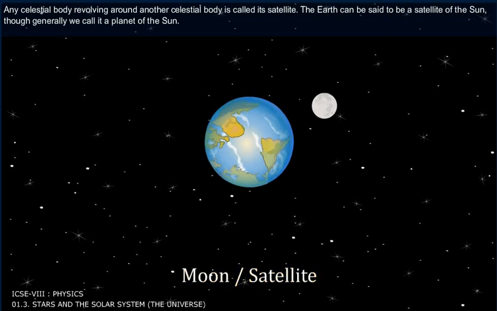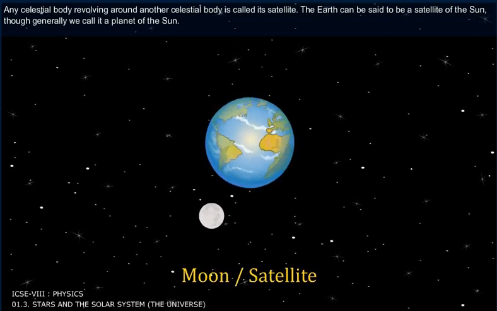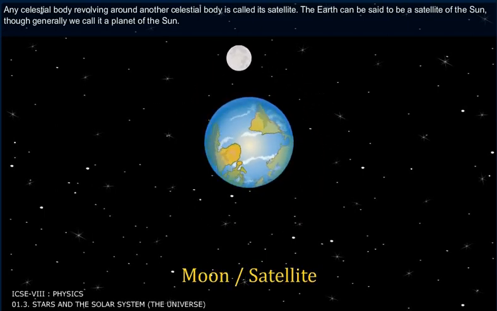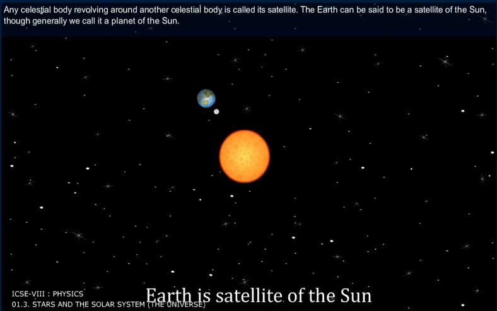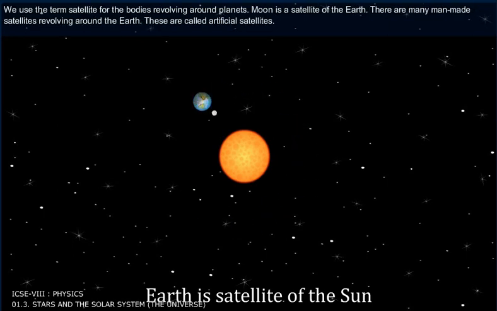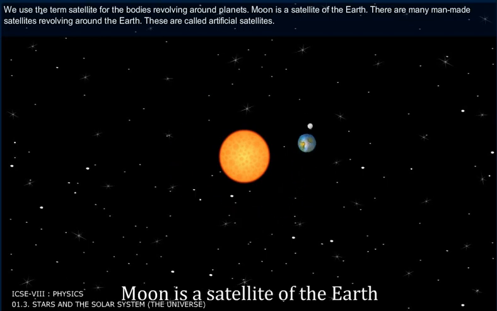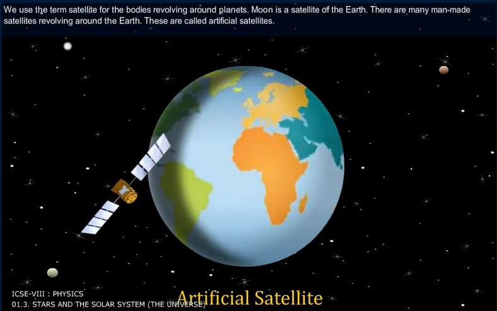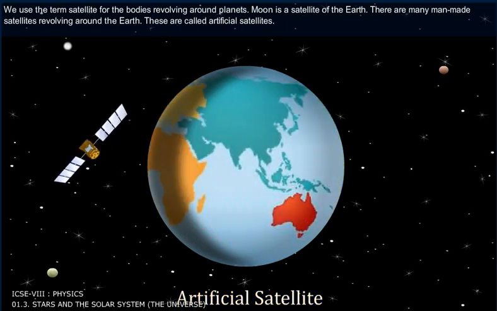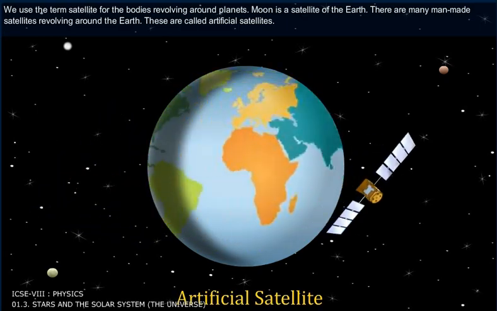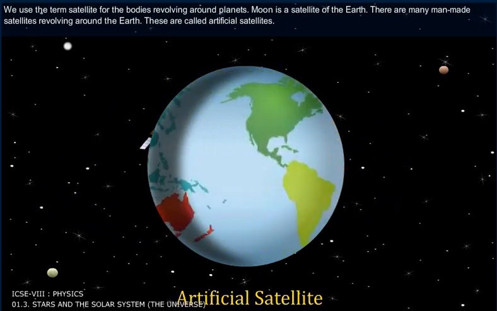Any celestial body revolving around another celestial body is called its satellite. The Earth can be said to be a satellite of the Sun, though generally we call it a planet of the Sun. We use the term satellite for the bodies revolving around planets. Moon is a satellite of the Earth. There are many man-made satellites revolving round the Earth. These are called artificial satellites.